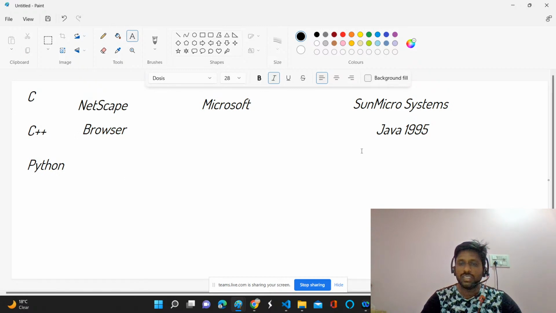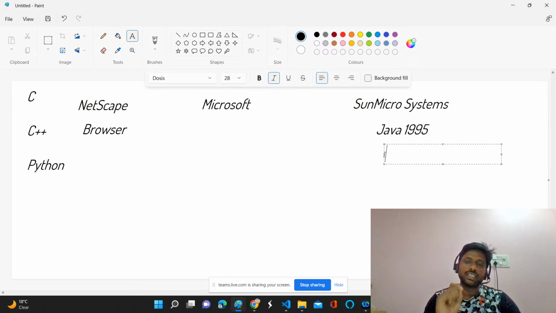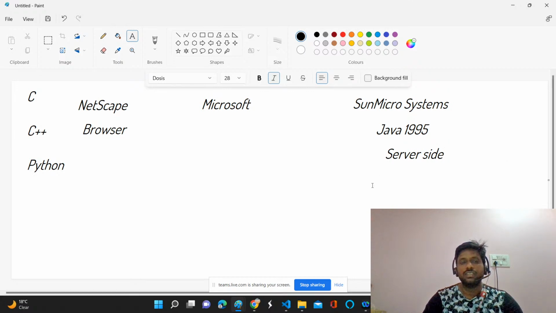And Java is a server-side programming language. I will tell you what a server is and what a server-side programming language is, all these things. But just imagine, if you have a browser right now in 2022 and you want to do a simple calculation, 5 plus 5 is equal to 10.